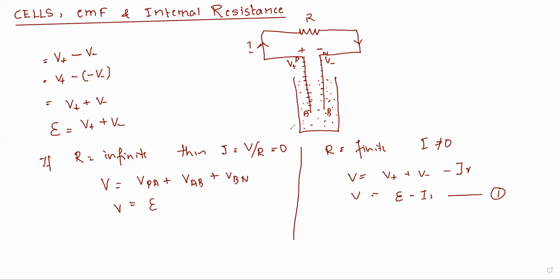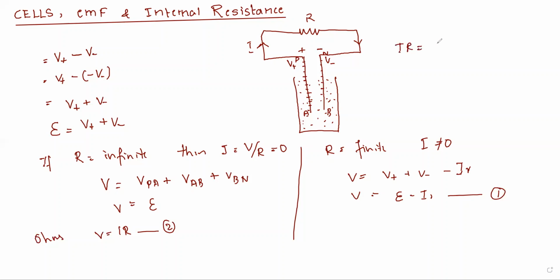Now, according to Ohm's law, we have V is equal to IR. This is Ohm's law. Let this be equation 2. Can you compare equation 1 and equation 2? They both are equal. So what will I do?